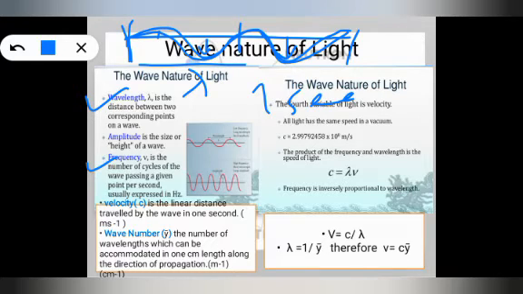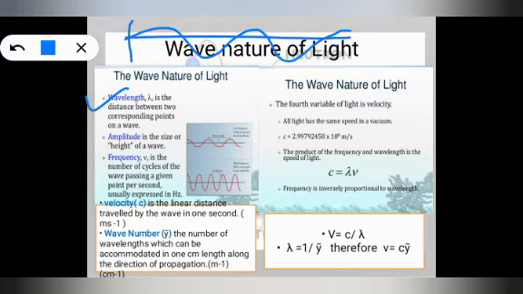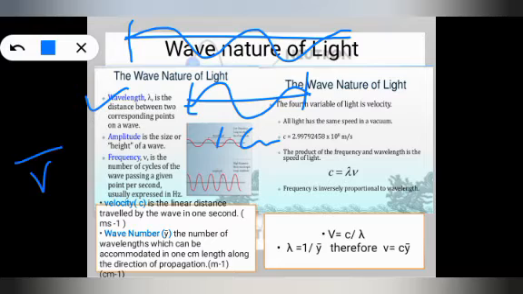Next is velocity, which is denoted with c. It is the linear distance traveled by a wave in 1 second. Next is wave number, denoted with nu bar. It is the number of wavelengths which can be accommodated in 1 centimeter length. If we take 1 centimeter from here to here, how many wavelengths are there, that is called wave number. So we have discussed wavelength, amplitude, frequency, velocity, and wave number. These are the 5 basic definitions.